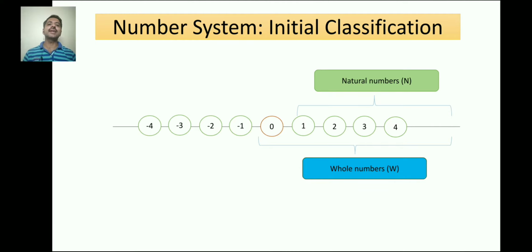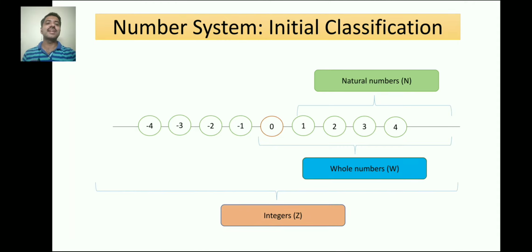Again, I can take infinitely many numbers which are negative in the left hand side of 0. And if I put all these negative numbers in the bag of whole numbers, then it will again be a new set. And what will be the name of that set? Yes, you are right. That set will be the set of integers. So at the initial level, we have created three sets: set of natural numbers, whole numbers, and integers.